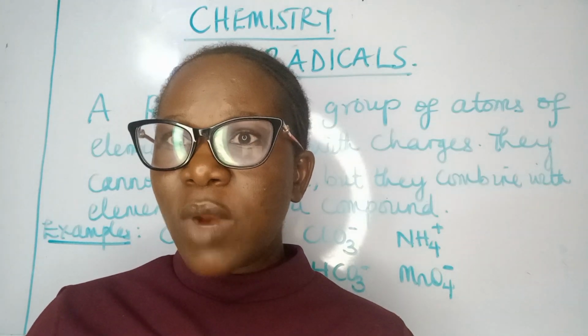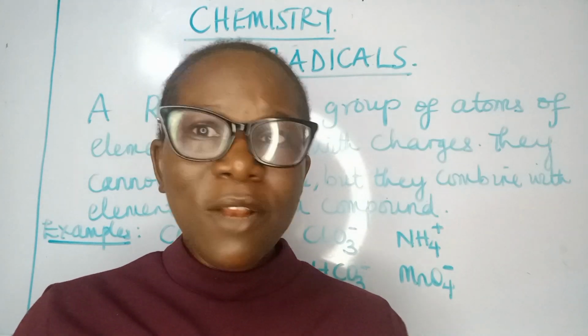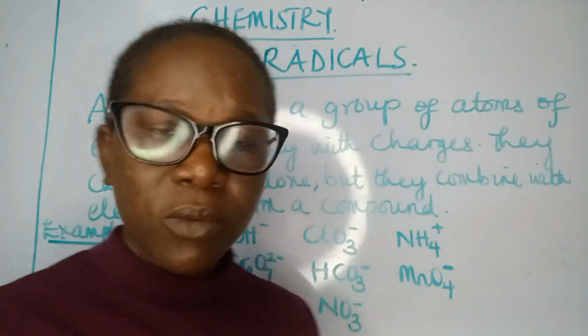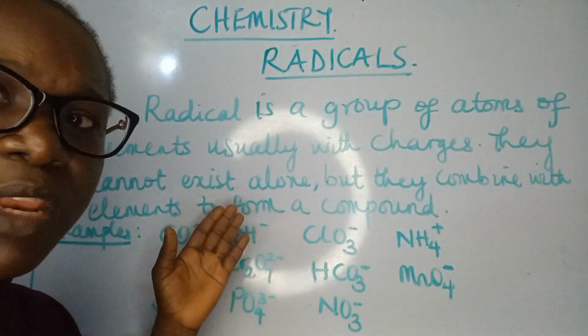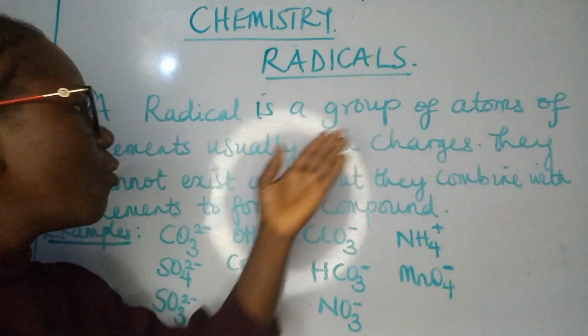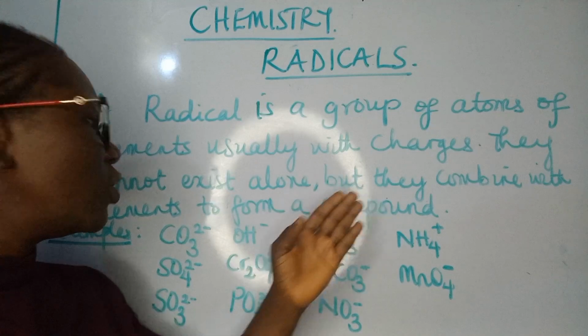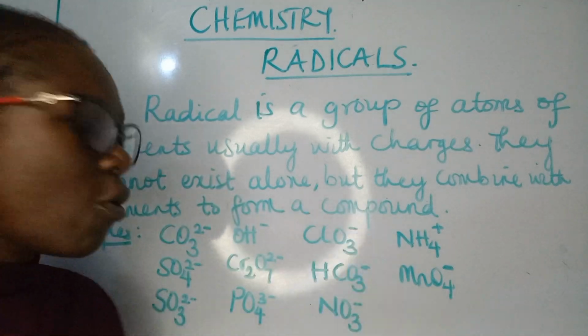Now, one thing about this radical is that it cannot stand alone. It combines with an element to form compounds. So we define a radical as a group of atoms of elements, usually with charges. They cannot exist alone, but they combine with elements to form compounds.